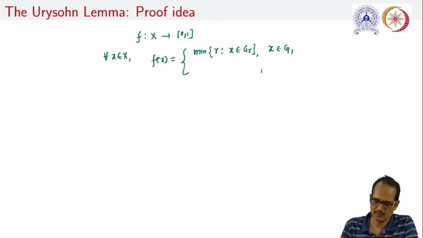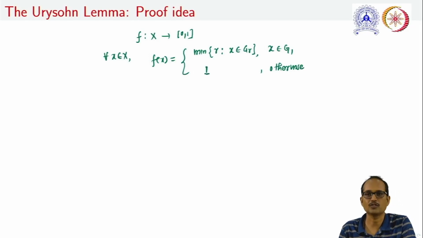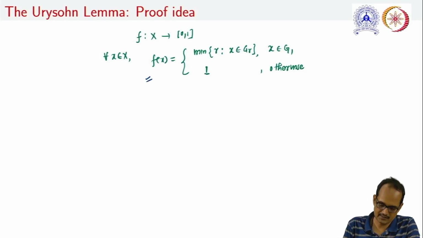If x is not a member of G1, that is, otherwise, let us take this value as 1.